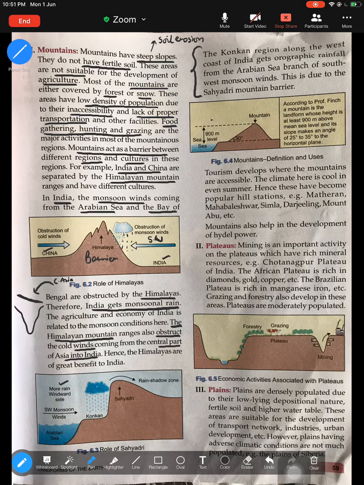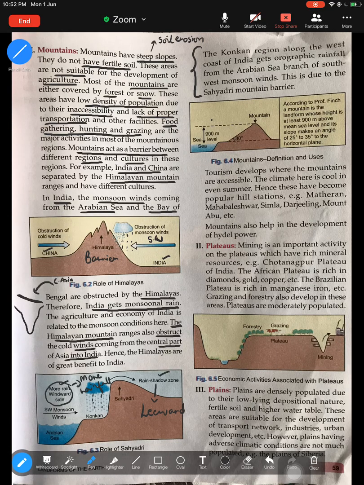One is your windward side, one is your rain shadow, which is also known as your leeward side. Now there are two sides of the mountain. One is your windward side. Windward side of the mountain is an area which receives more rainfall, like you can see in the picture here. This part of the mountain is getting a lot of rainfall, that's why they are known as windward side.